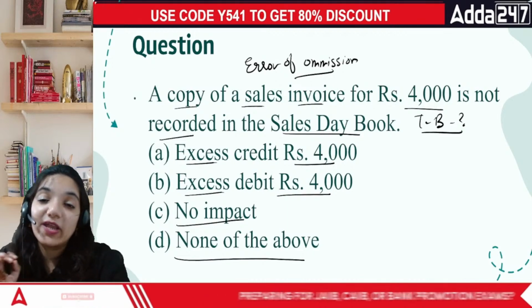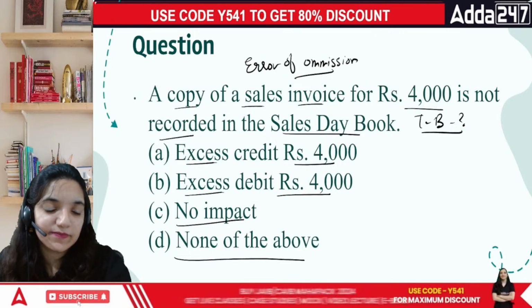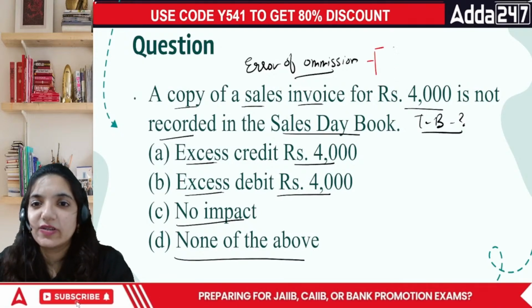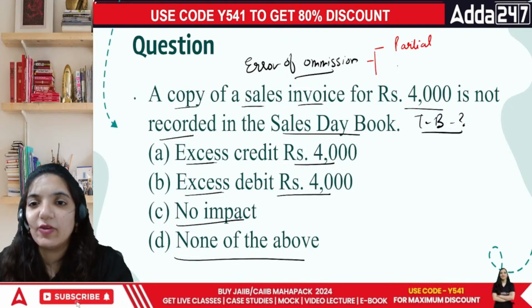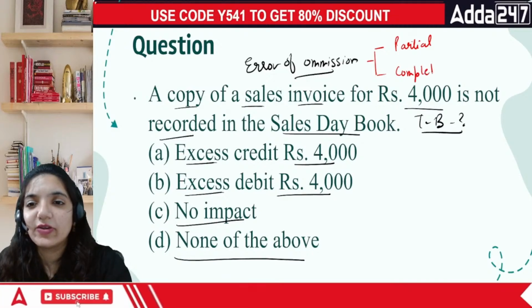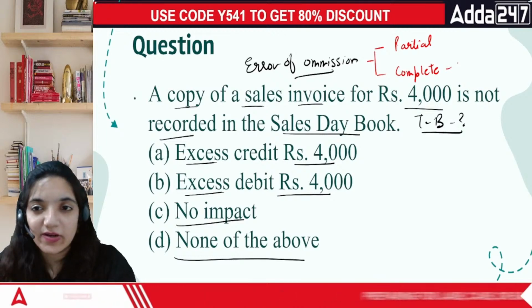When you forget to record something, error of omission is of two types. One is partial omission and one is complete omission. When you forget to record something completely, this will never affect your trial balance.